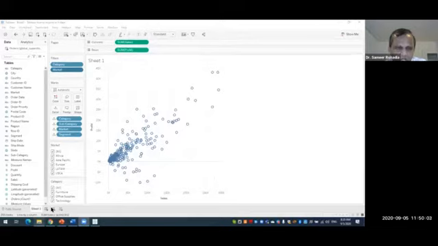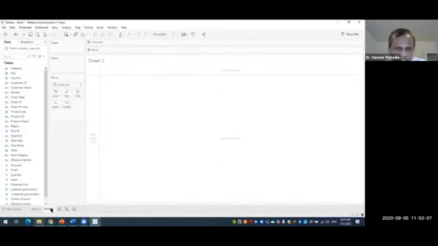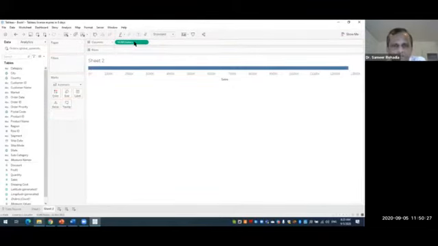Now we'll go for sheet 2. So we click on another sheet, sheet 2. This is our sheet 2. Now in sheet 2, first of all, we'll drag this sales and put it in the columns.